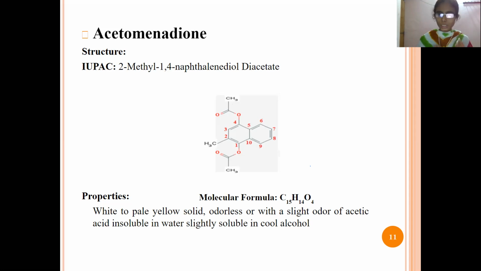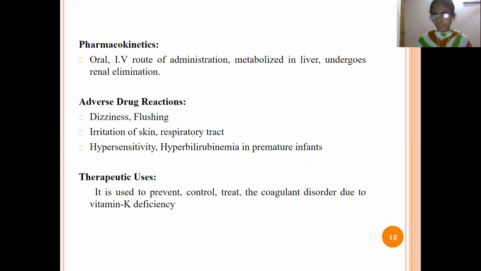And properties: it is a white to pale yellow solid and odorless with a slight odor of acetic acid, and it is insoluble in water and slightly soluble in alcohol. In pharmacokinetics, it is given by oral and intravenous routes of administration, and it is metabolized in the liver and undergoes renal elimination. And what are the adverse drug reactions? That is dizziness, feeling of flushing, irritation of the skin.